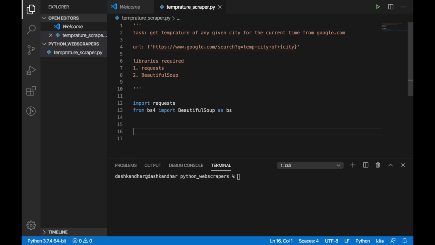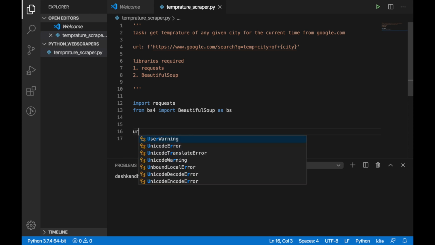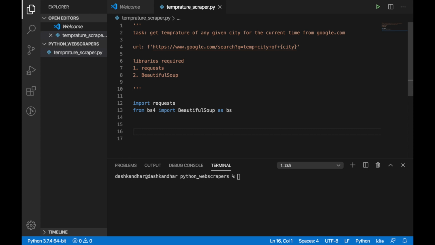So I will mention the URL. Okay, first let's get the input from the user, the city that the user is going to input. Python has a very easy function for getting input from the command line. That's input. I'll just say, enter the city for which you're looking. It's very basic, so you can modify it accordingly. And now this input will be stored under this variable, city.